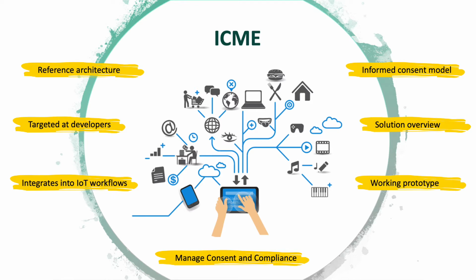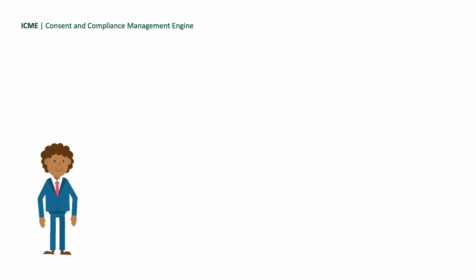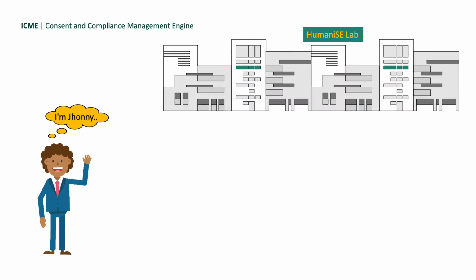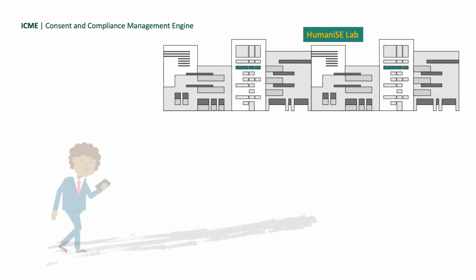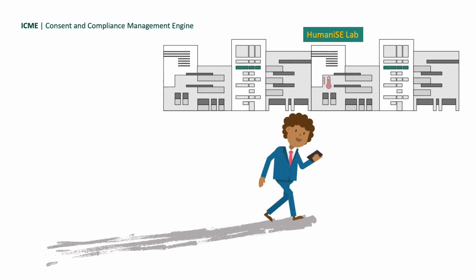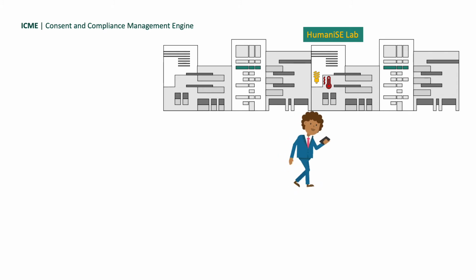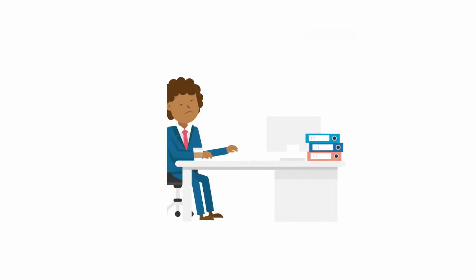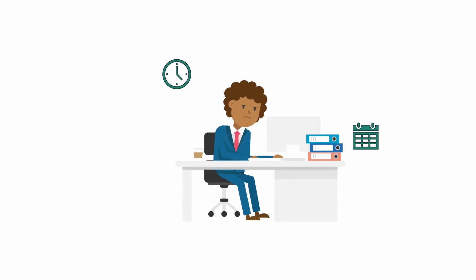So, for example, this is Johnny, who's a postdoc of the Humanized Lab. He prefers to turn on his smart heater and the lights via an office automation mobile app on the way to his room. Once he entered, he usually checks his daily calendar schedule for the day and sets his smart door lock to be locked or unlocked automatically.